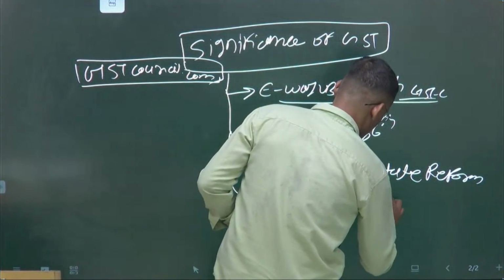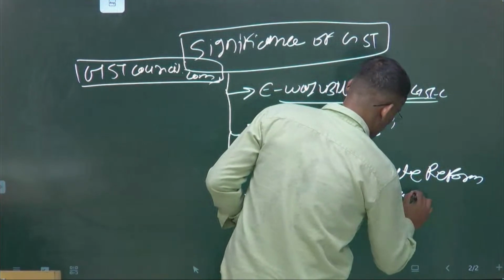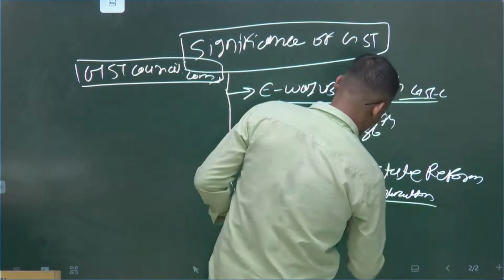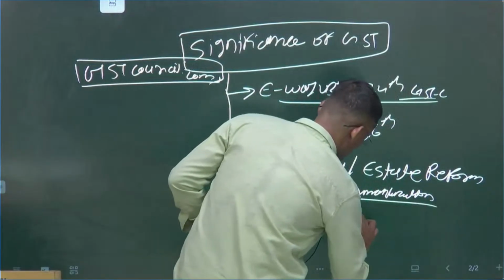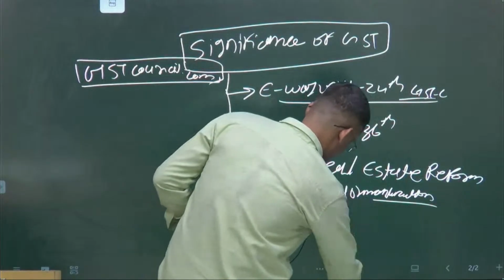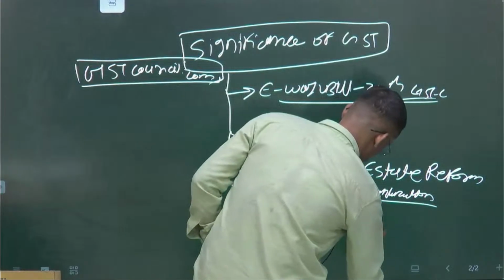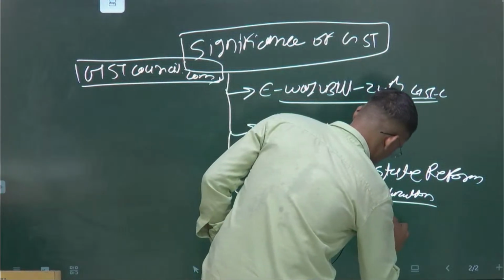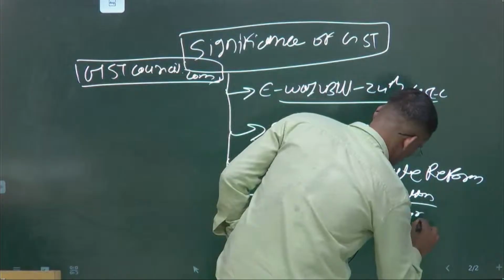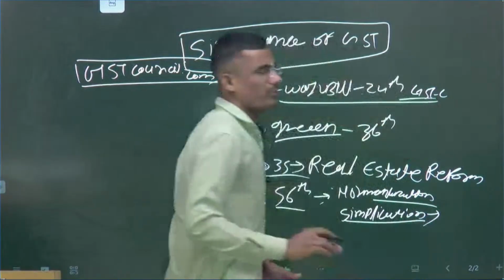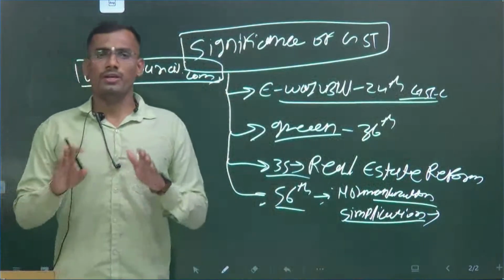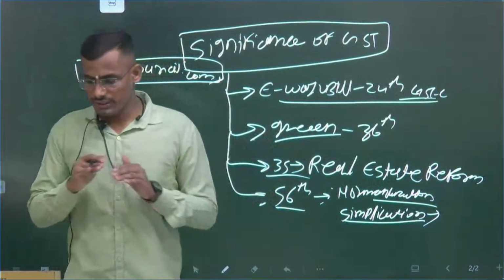Normalization, or I would say simplification of tax slabs. Okay, so this is simplification of the tax slab.